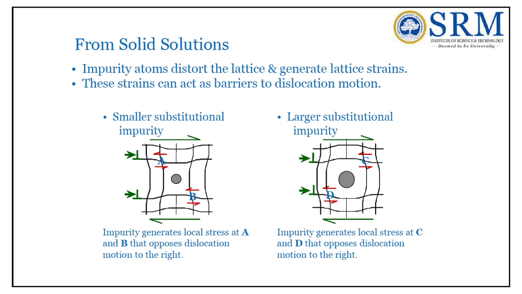What is a substitutional solid solution? It is a solution in which the solute atoms and solvent atoms are almost of the same size. Already I told you about the Hume-Rothery rules in the previous lectures. Hume-Rothery is a scientist who developed rules for the formation of substitutional solid solutions.